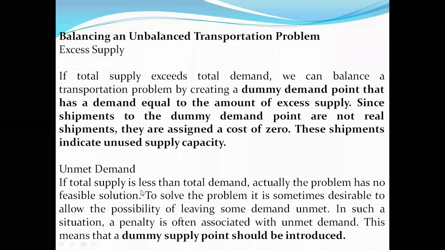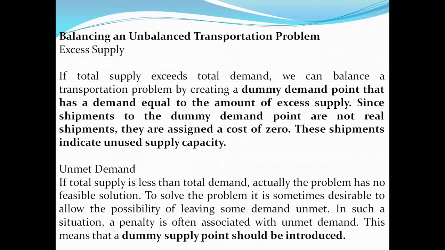If the total supply is less than the total demand, the problem actually has no feasible solution. Hence, we can't generate any feasible kind of solution. So if excess exists, we can compensate it. But the second condition is balancing, where production is equal to the demand. If it matches, then it's okay. And the second thing is, if excess exists, we can reduce it to some extent.